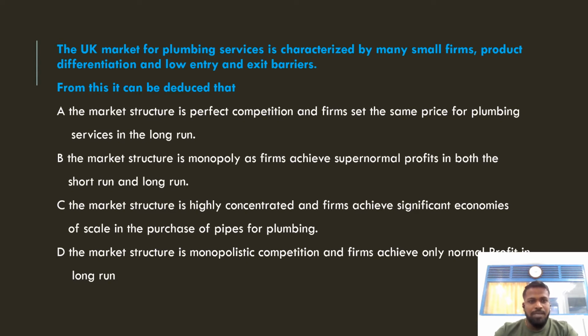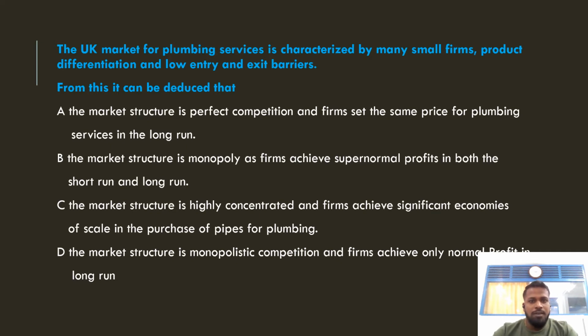Option B, the market structure is monopoly as firms achieve supernormal profit in both short run and long run. Option C, the market structure is highly concentrated and firms achieve significant economies of scale in the purchase of pipes for plumbing. Option D, the market structure is monopolistic competition and firms achieve only normal profit in the long run. So these are the 4 options given.